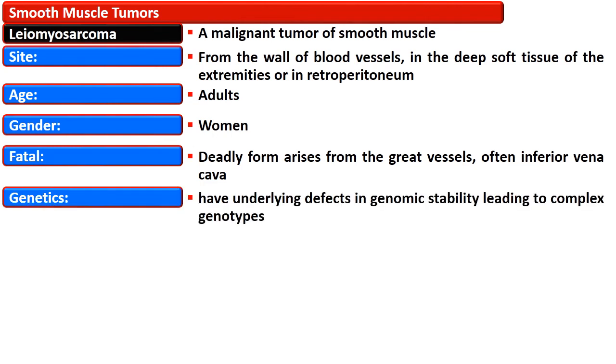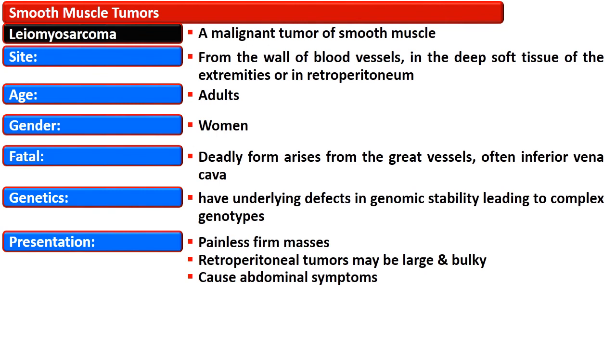They have a complex genotype due to underlying defects in genomic stability. They present as painless firm masses. The retroperitoneal tumors may be large and bulky and cause abdominal symptoms.